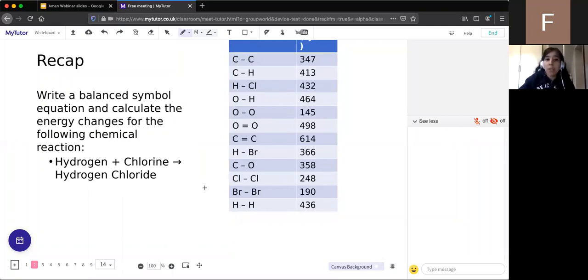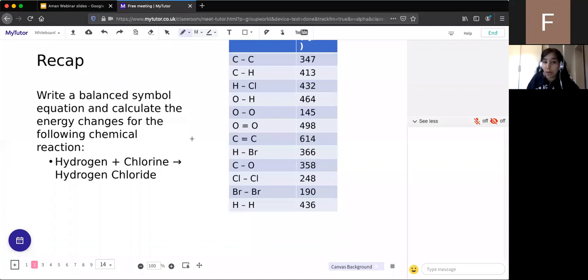Remember that when we break bonds, we use energy, so it's an endothermic process. When we break the bonds in the reactants, which in this case is hydrogen and chlorine, it's an endothermic process. But when we form the bonds in hydrogen chloride, it is an exothermic process, and so energy is released. We remembered that last week by saying endo means take in, exo means come out. So breaking bonds takes energy in, and making bonds produces energy, which is transferred out.